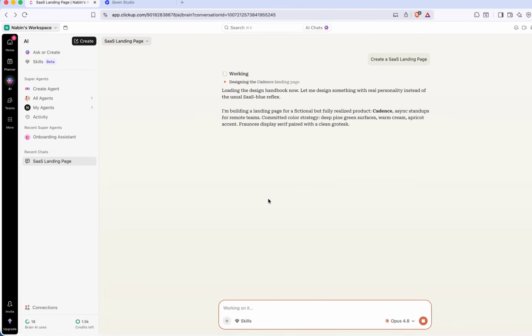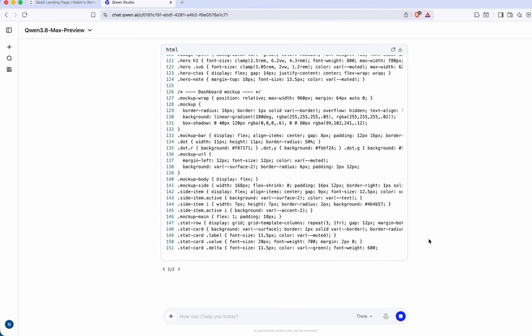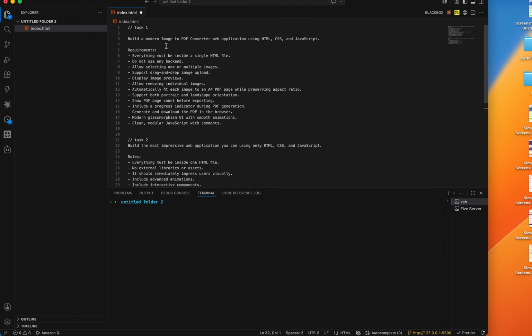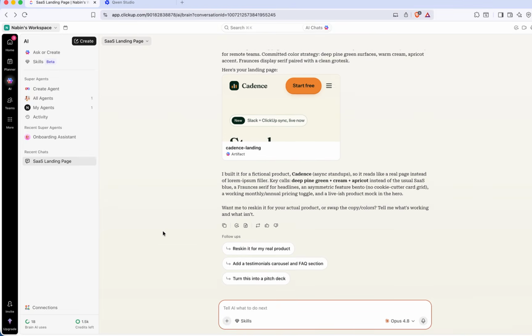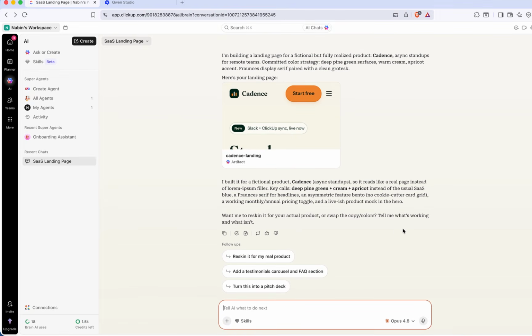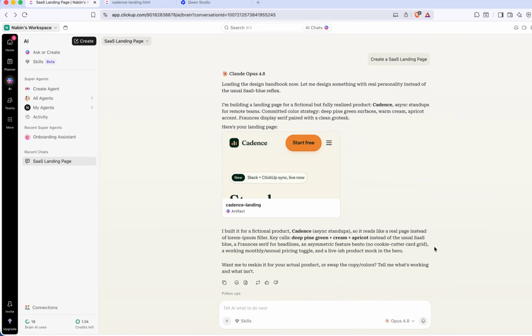Both of these models are designing a landing page. After this landing page, we are going to give another task where I have prepared the prompt here, where I will ask to build one complete production ready PDF converter application. If we want, we can deploy it as well. Here, Claude Opus 4.8 has completed its task and this is the code. This is the preview. For a better preview, I want to open it in a new tab. Opus 4.8 has completed the task, whereas Qwen is still working.